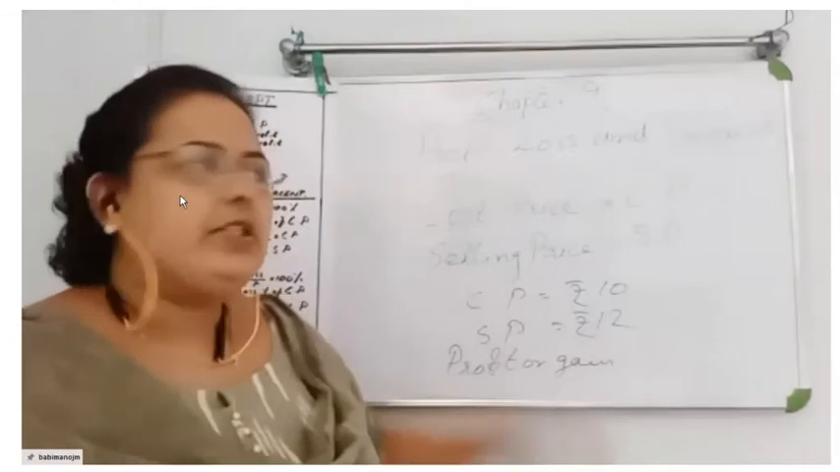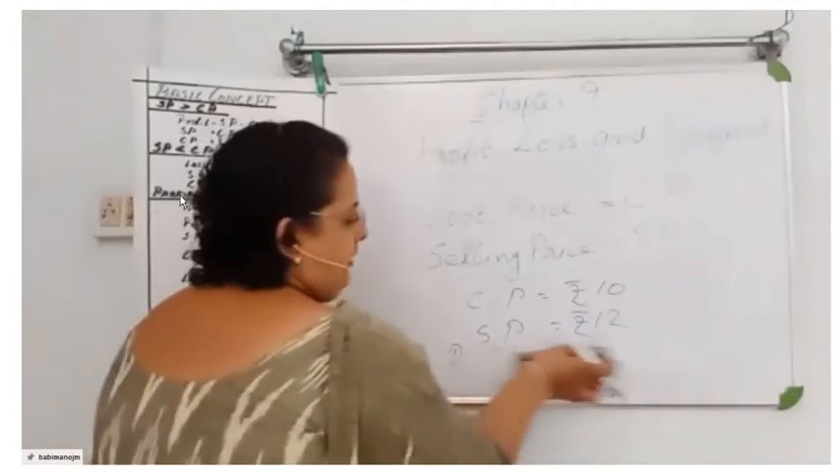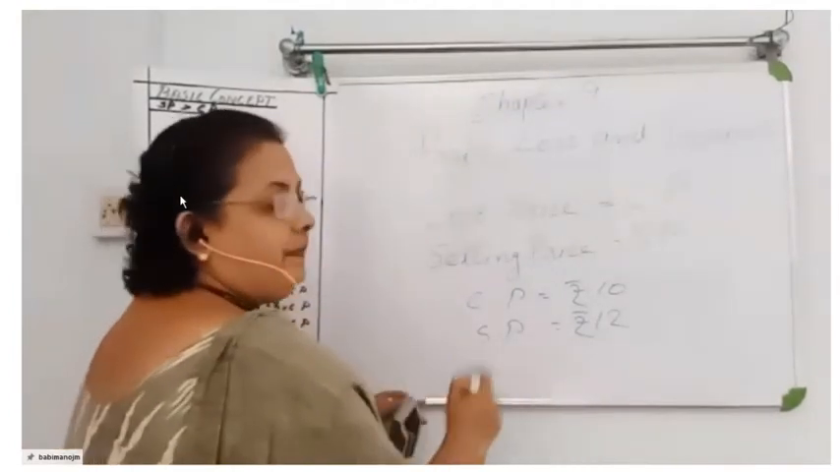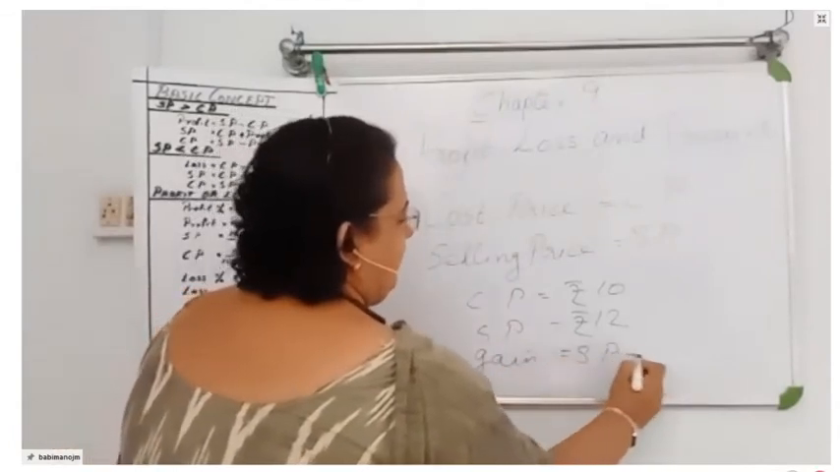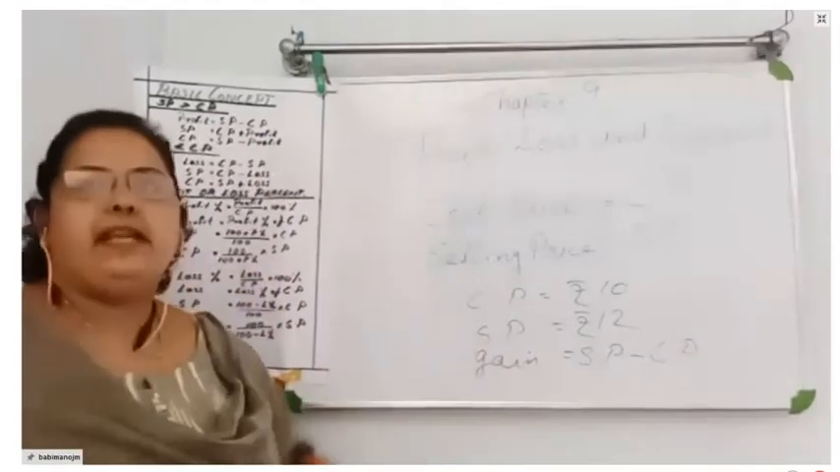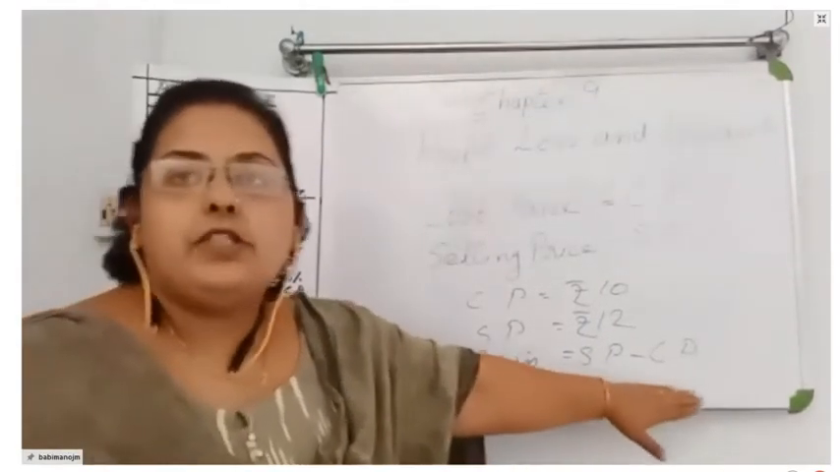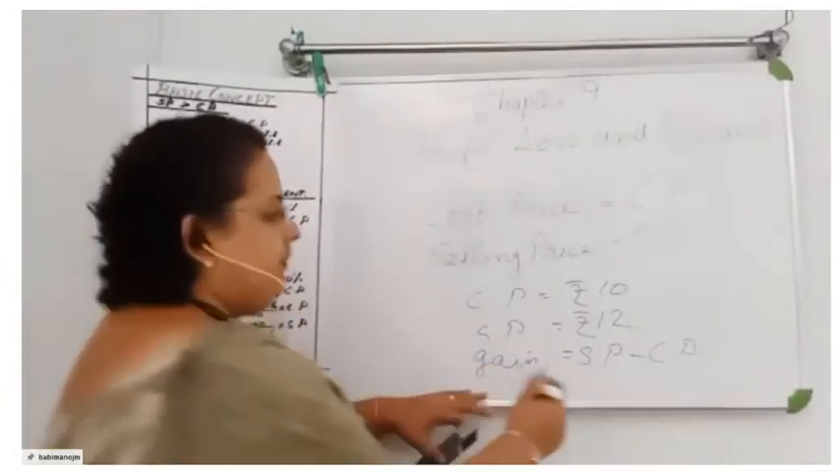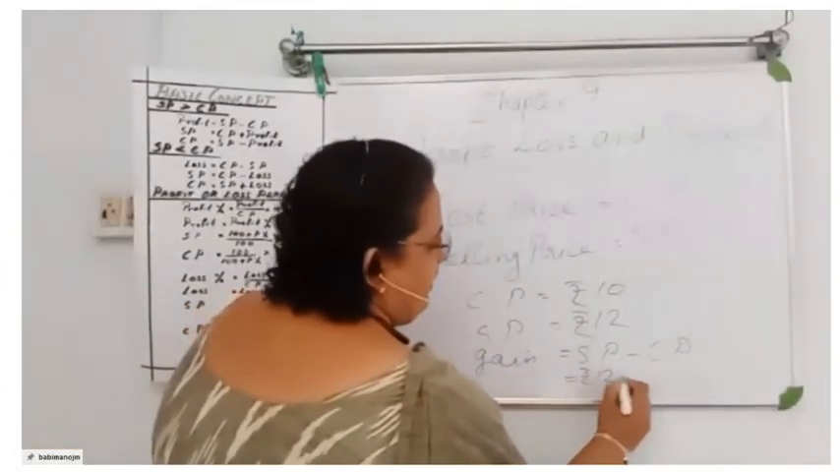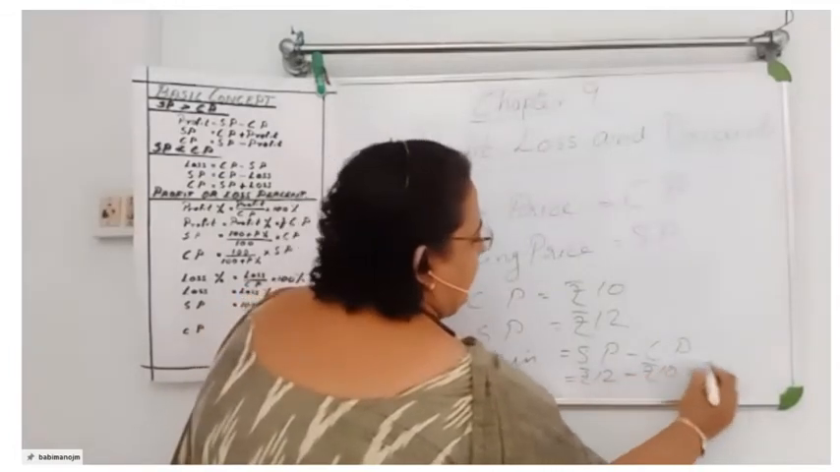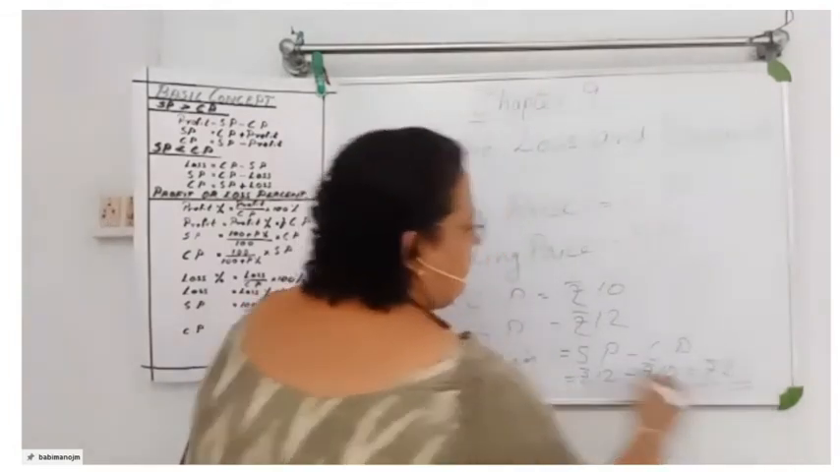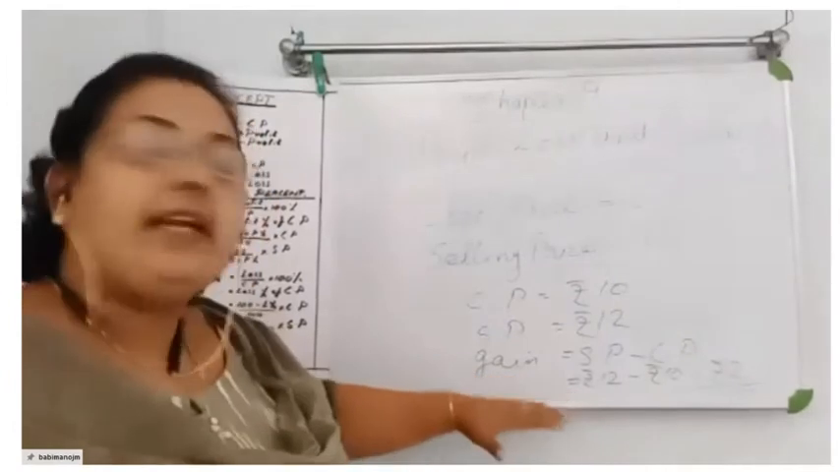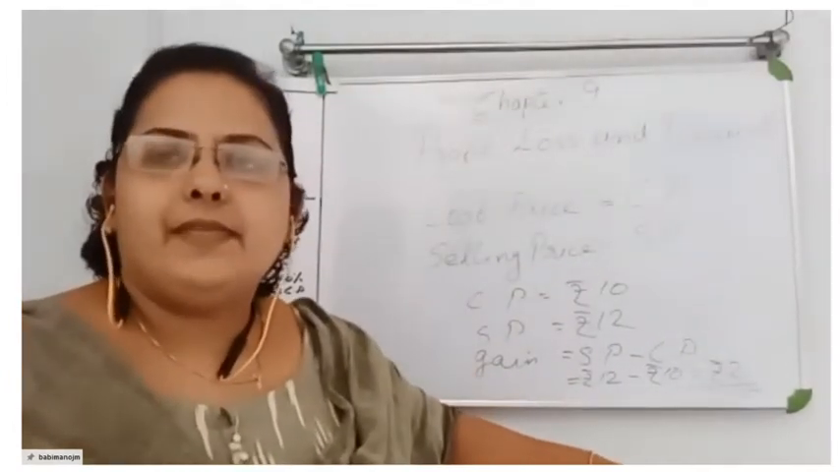Okay, so I'm getting a gain. How are you finding the gain here? Writing 12 minus 10. Yes, here we are subtracting the cost price from the selling price. So rupees 12 minus rupees 10, you will get rupees 2. I hope it is clear to you how to find the gain. Is it clear? Yes.